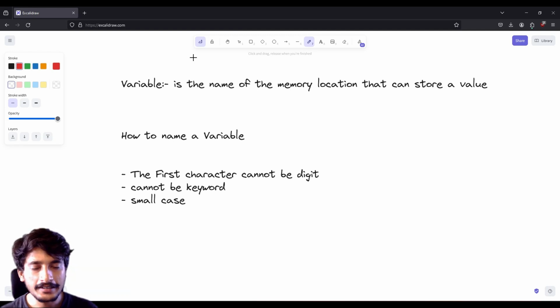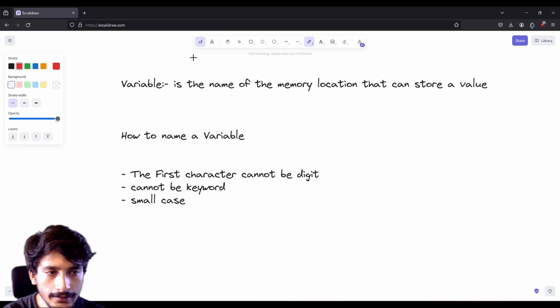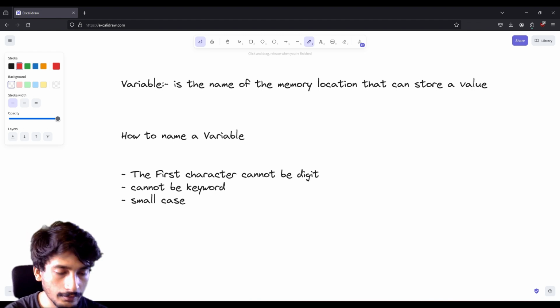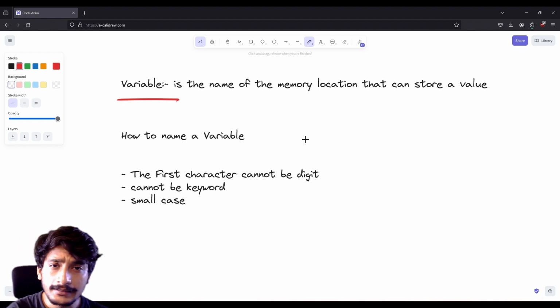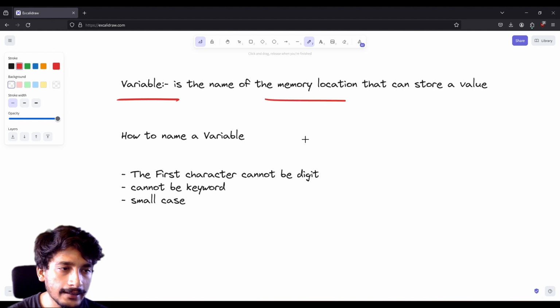And now it's time for hands-on coding. The first concept we are going to learn about is what is a variable. A variable is the name of a memory location that can store a value.